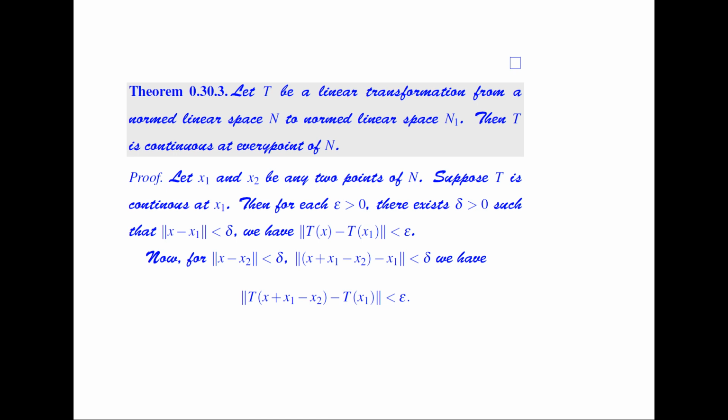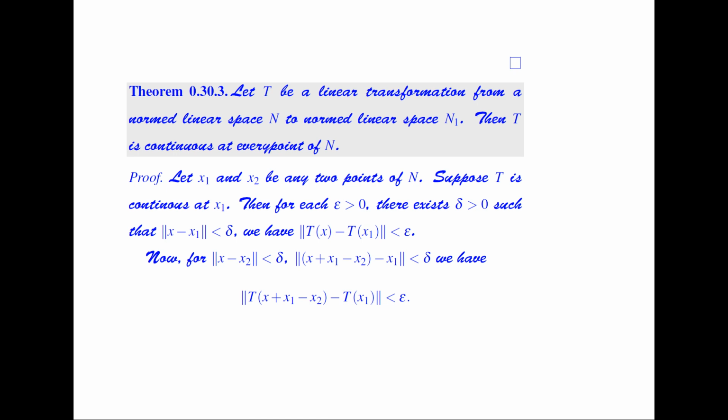So let T be a linear transformation from a linear space N to a normed linear space N1. Then T is continuous at every point of N if it is continuous at one point. So let x1 and x2 be any two points of N. Suppose T is continuous at x1. Then for each epsilon greater than 0, there exists a delta greater than 0 such that if the norm of x minus x1 is less than delta, we have the norm of Tx minus Tx1 is less than epsilon.